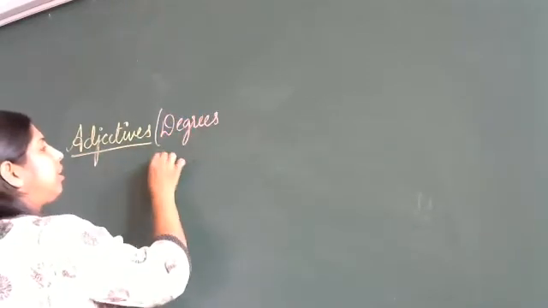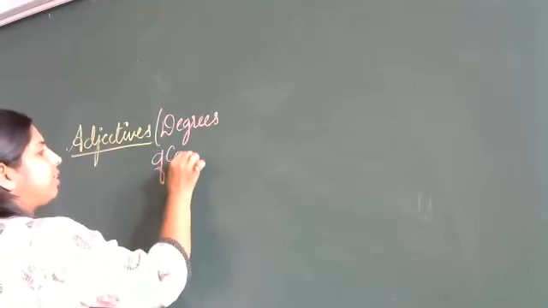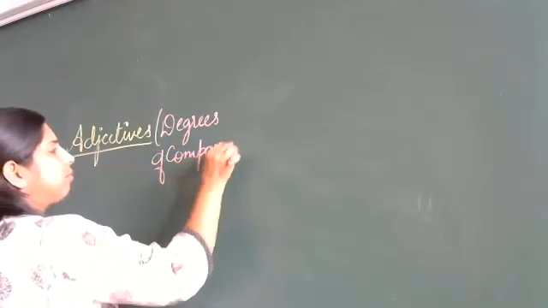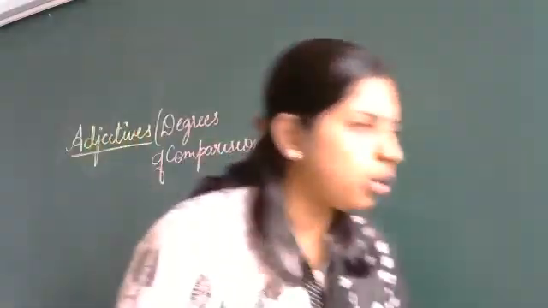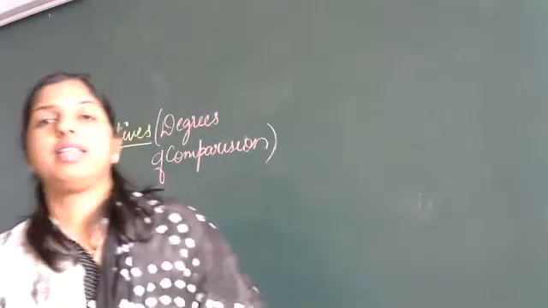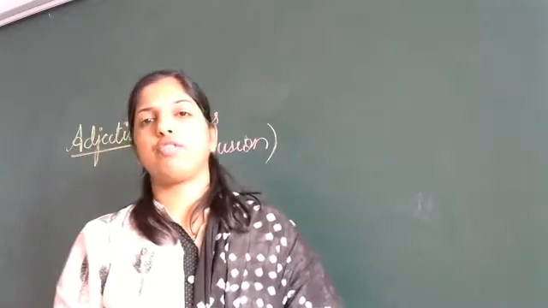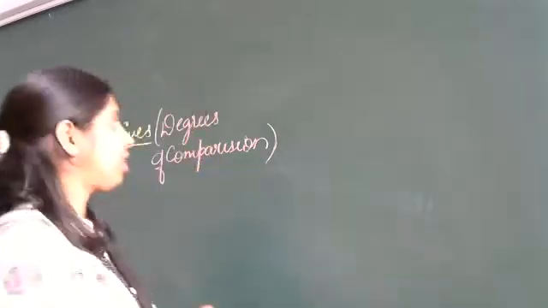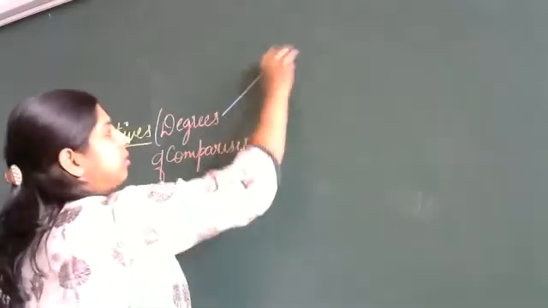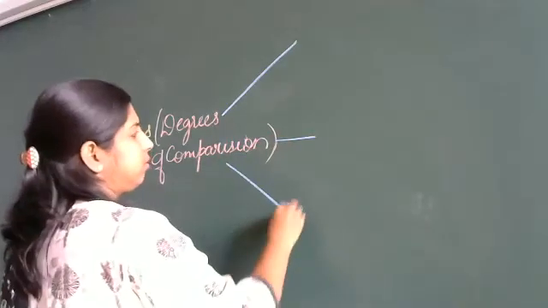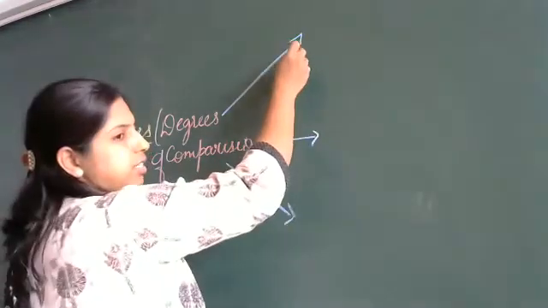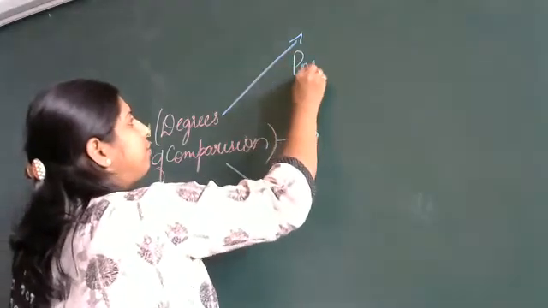Nobody? Degrees of comparison. No one? There are 3 degrees of comparison. Which are those? First is positive.